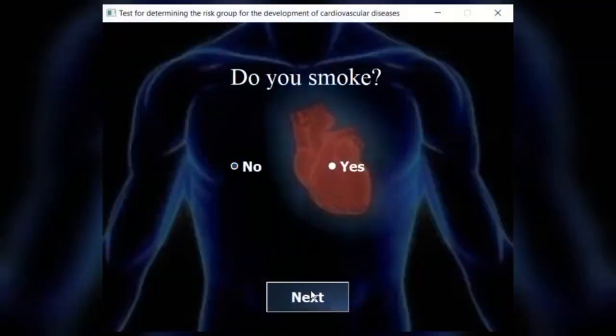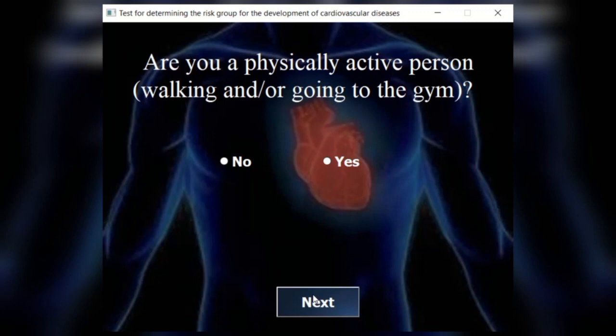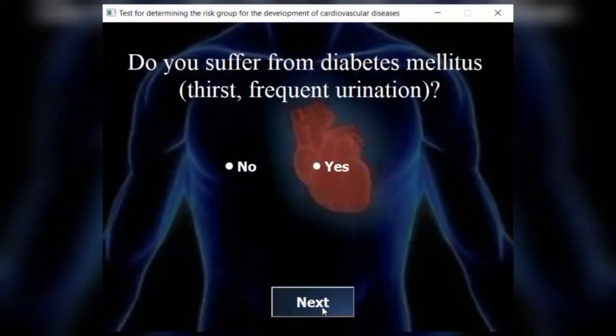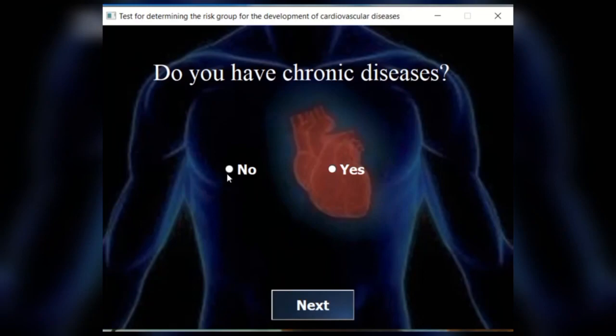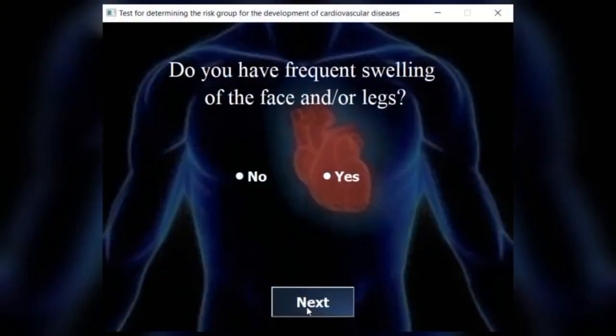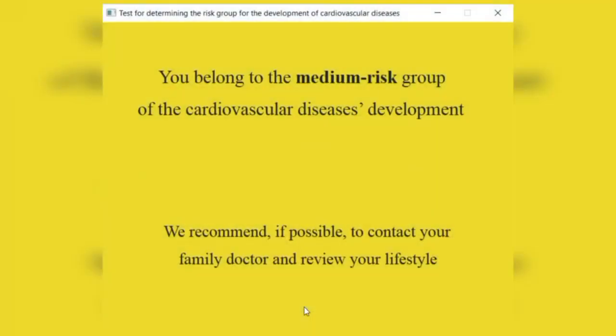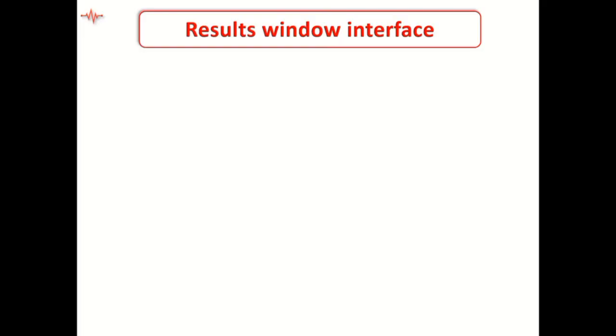Do you smoke? Are you a physically active person, walking and or going to the gym? Do you suffer from diabetes mellitus, thirst, frequent urination? Is there a stress factor at work and or at home? Do you have chronic disease? Do you have frequent swelling of the face and or legs? Medium risk group.